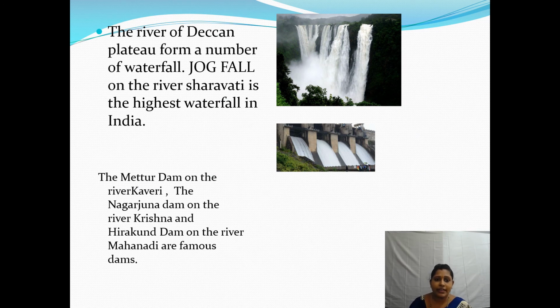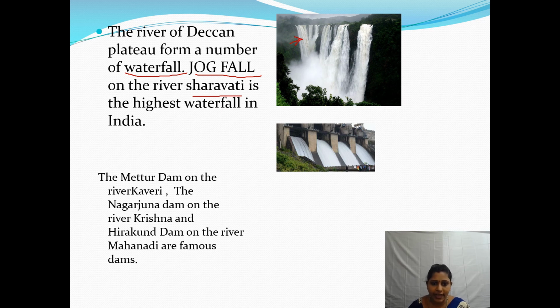The rivers of the Deccan plateau form a number of waterfalls. Jog Falls, on the river Sharavati, is the highest waterfall in India. In this picture you can see this waterfall on the river Sharavati.